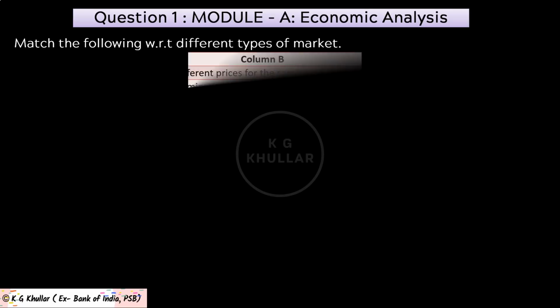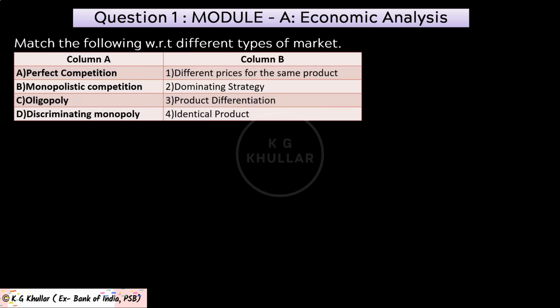And the first question is, now this is from module 8, that is economic analysis. Match the following with respect to types of markets. Now friends, in column A you will find types of market and in column B you will find a characteristic with respect to that market. Now these answer choices are also given to you. Now friends, just pause the video and try the question yourself.